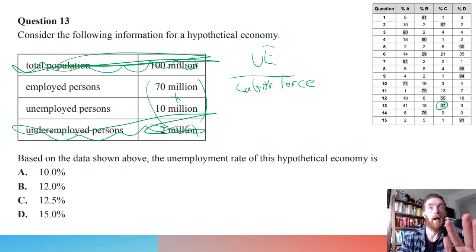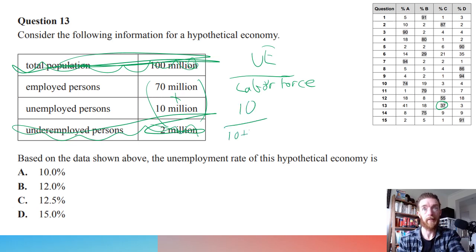So we want to get the overall unemployment rate. That is going to be 10 over 10 plus 70, which equals 10 over 80. And VCAA tends to like relatively simple math.